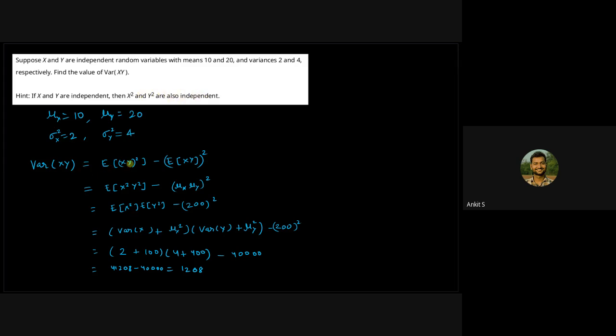So we will use the equation that you all remember. Variance of XY will be this. You simplify this. This will hold only when X squared and Y squared are independent, and that is the case. That's why we can separate it out. Similarly, here also the expected value of XY, and if you break it up, you will be able to get the answer.